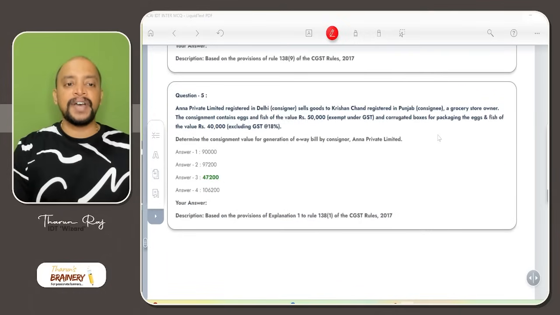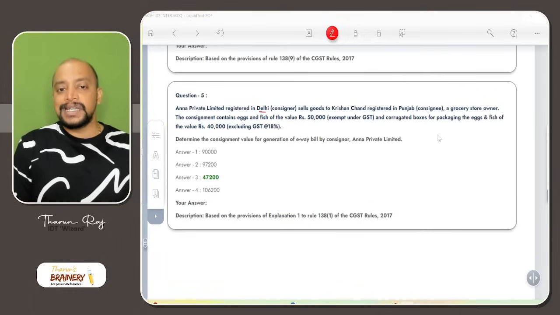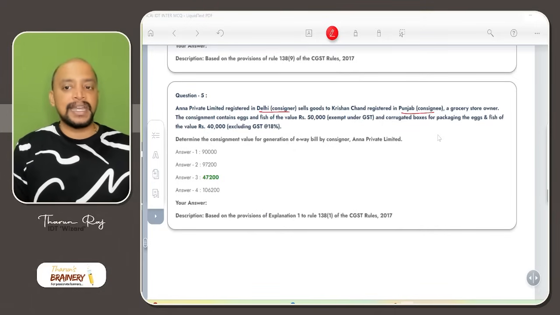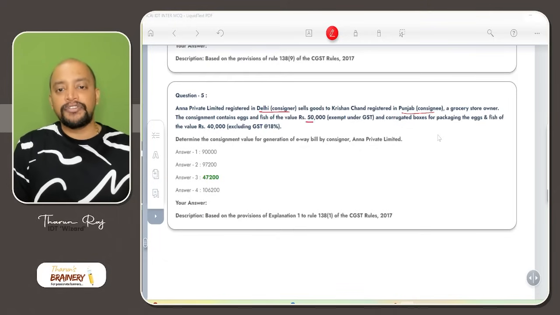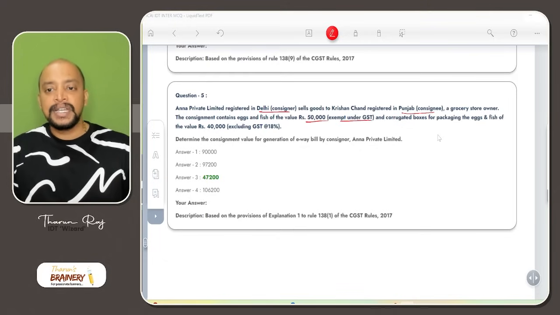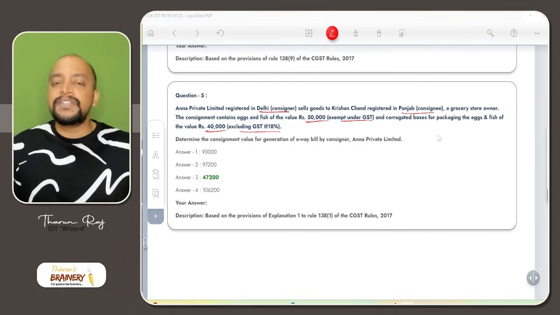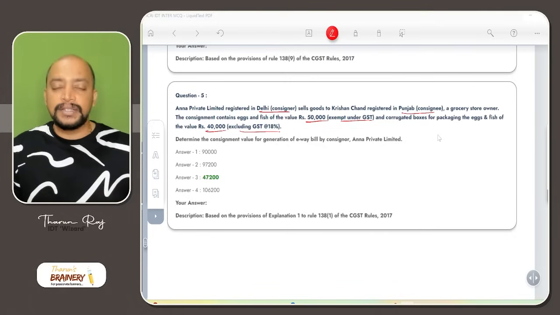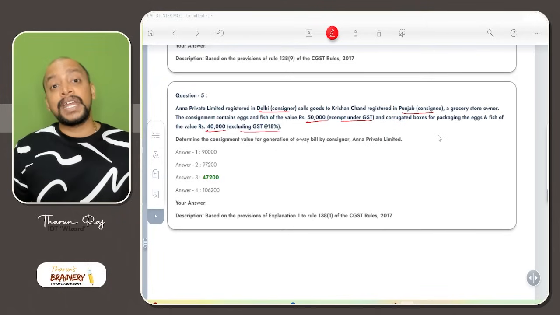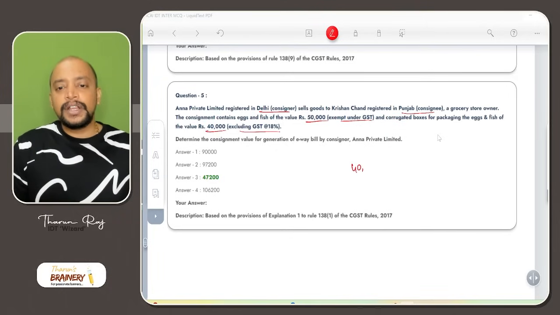Then question number 5: Anna Private Limited registered in Delhi, the consignor, sells goods to Krishan Chand registered in Punjab, who is the consignee, a grocery store owner. The consignment contains eggs and fish of a value of 50,000, exempt under GST, and corrugated boxes for packing the eggs and fish of value 40,000 excluding GST at 18%. See, for exempted goods an e-way bill is not required, but for taxable goods an e-way bill is required. But the value of the taxable goods should be more than 50,000. So now 40,000 plus 18% is 47,200.